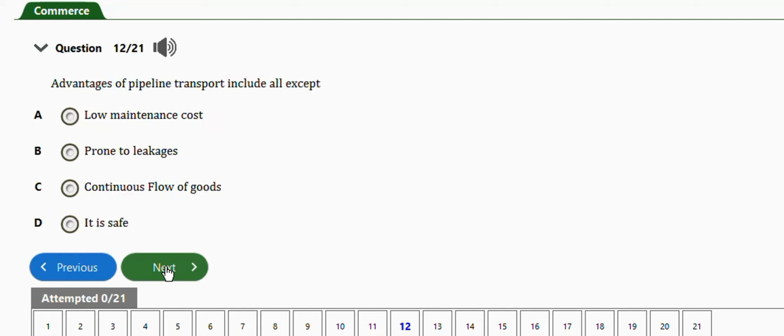Next question is one. It says advantages of pipeline transport include, except: low maintenance costs, prone to leakages, continuous flow of goods, it is safe. So the exception is B, is prone to leakages.